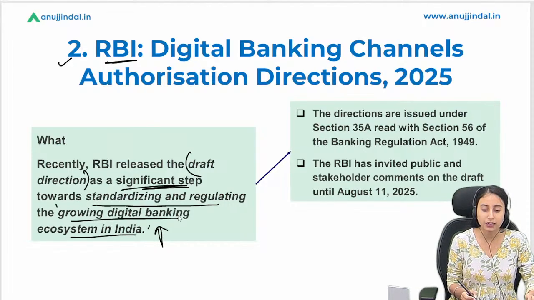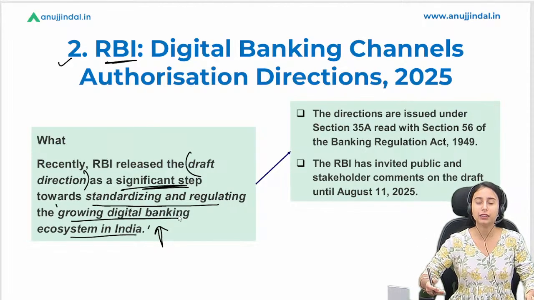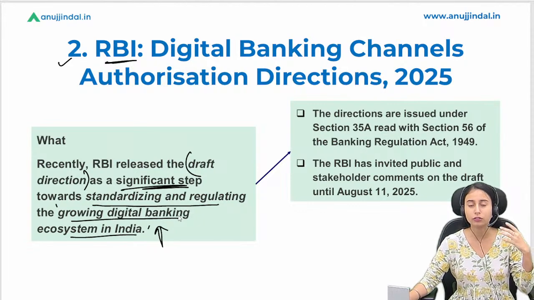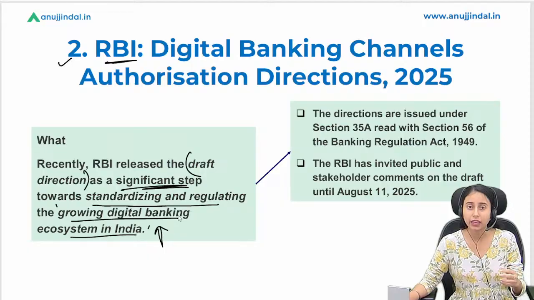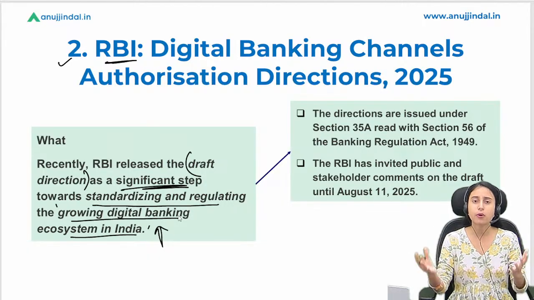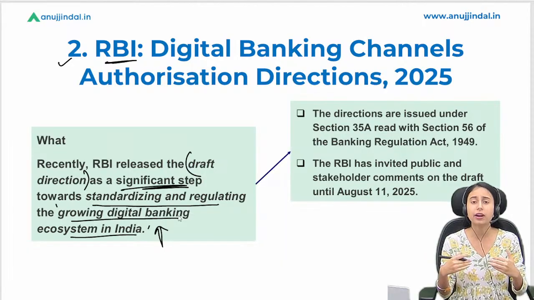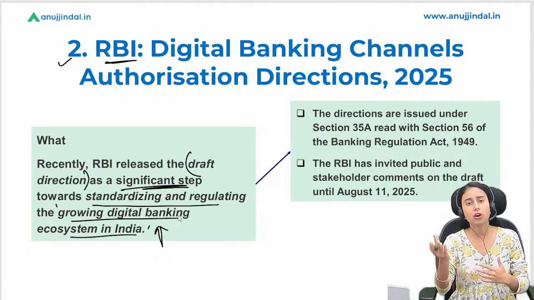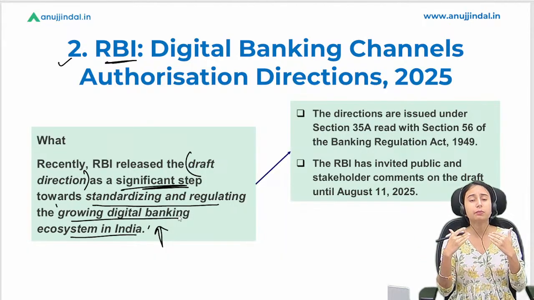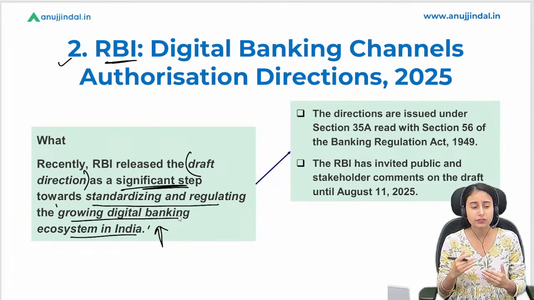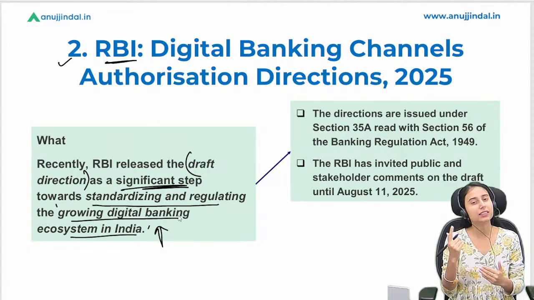Now we understand that people are using a lot of digital transactions. They are going for mobile banking and internet banking, and for all such things the bank provides some kind of interface, internet facility, or apps so that the person or the company can make the transaction digitally, right? Now these banks need to have some kind of compliances regarding the RBI rules.